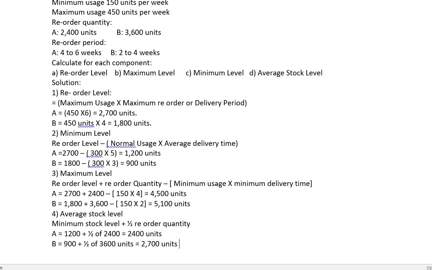Now there are two formulas for calculating average stock level. You can even use the second formula to calculate the average stock level. If we use the second formula, the answer will be different, so you don't have to worry about the answer. You can use any formula. It's an option for the companies how they are going to calculate the average stock level. Hope you have understood the question.